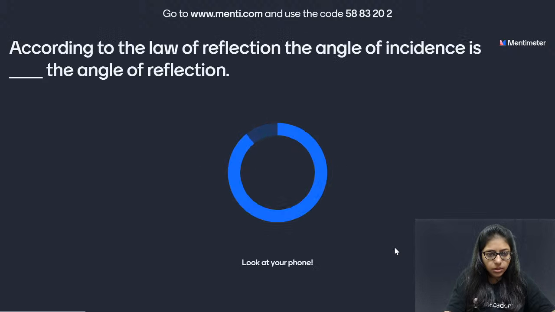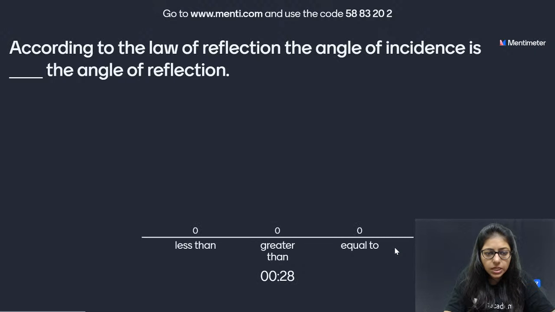So now the next one. According to the law of reflection, I told you all what the law of reflection is. So what is the relationship between the angle of incidence and the angle of reflection? Are they equal, or is one greater or less than the other? Who knows this? I hope all of you know this.